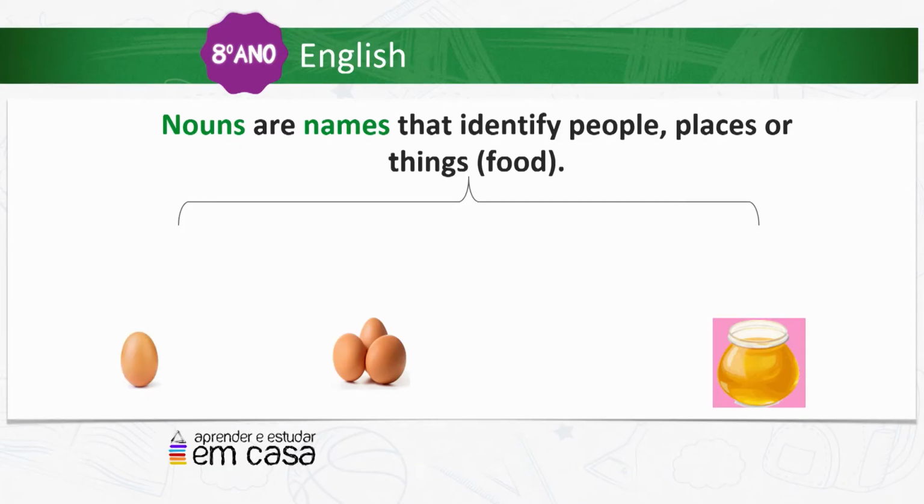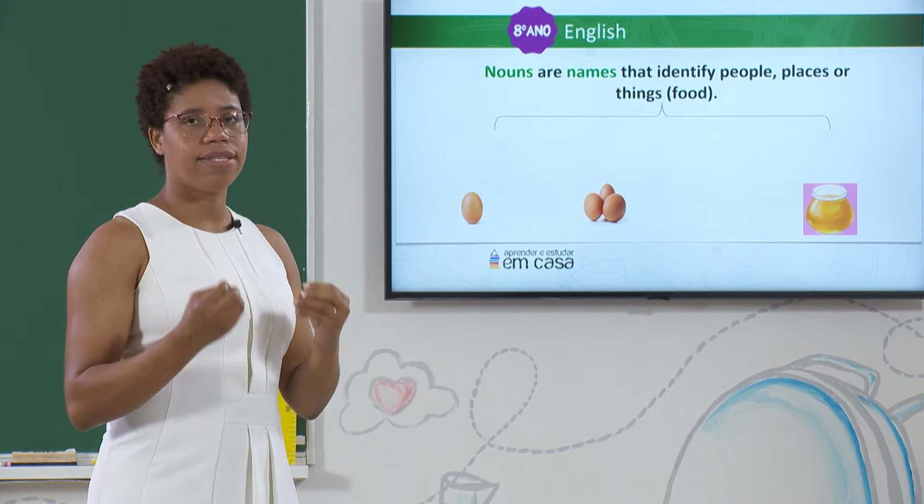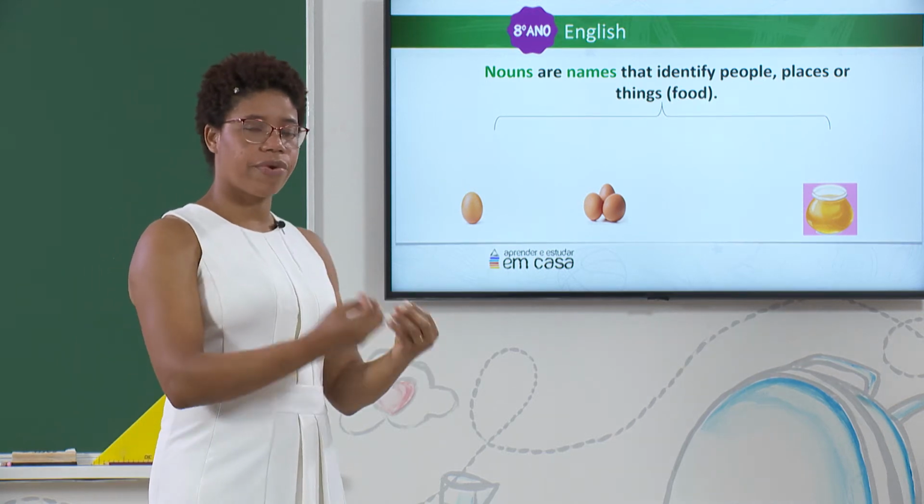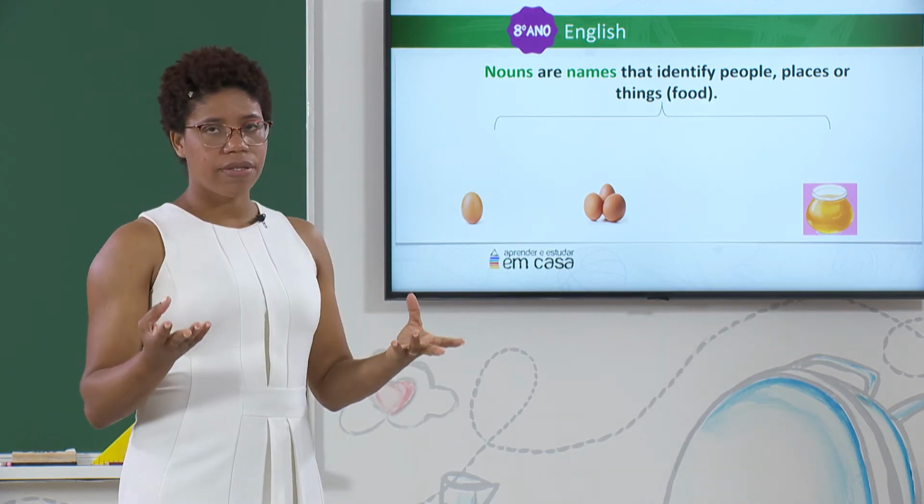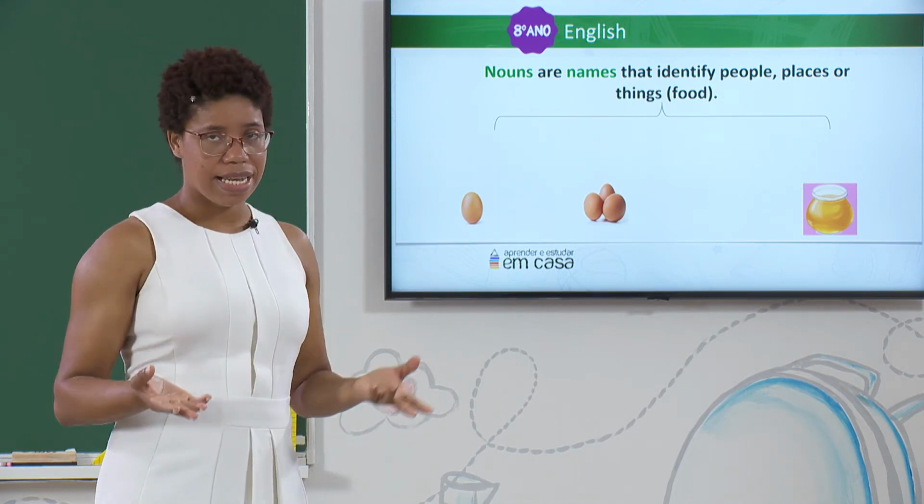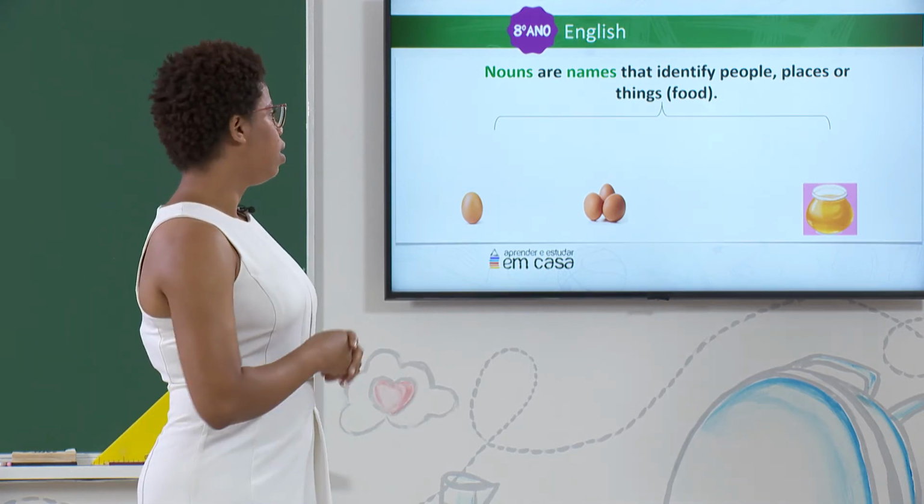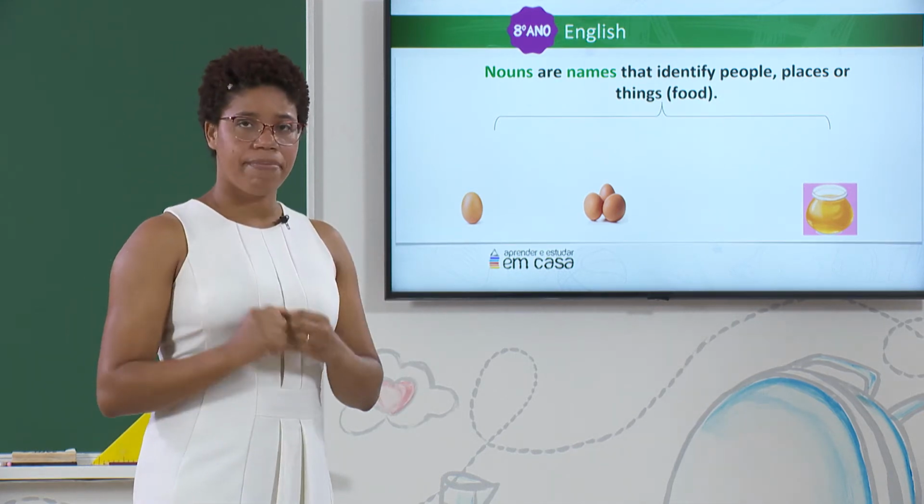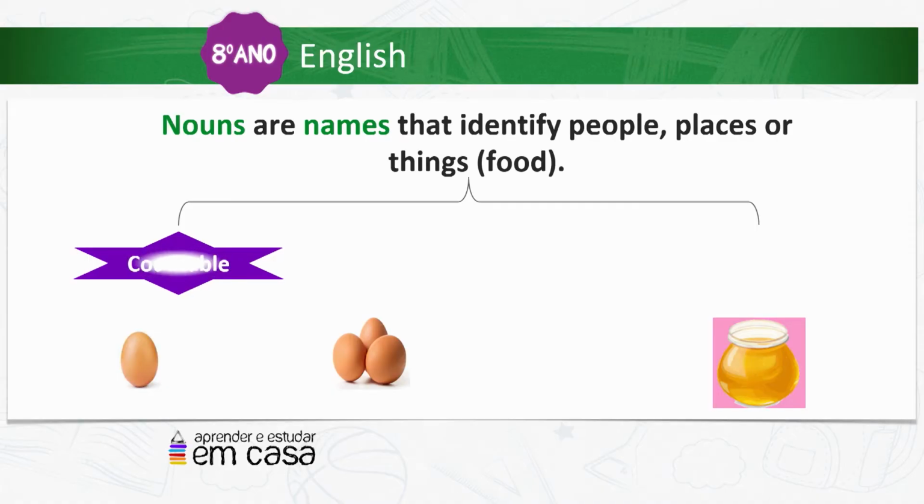Nouns are names that identify people, places or things. You have in the bracket food. Food is one of the things that a noun can identify. For example, carrot, banana, okay? Let's see, nouns can be countable or uncountable.